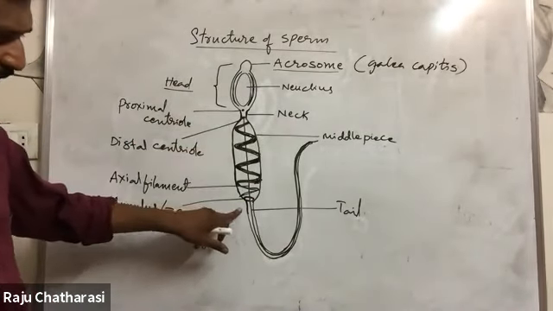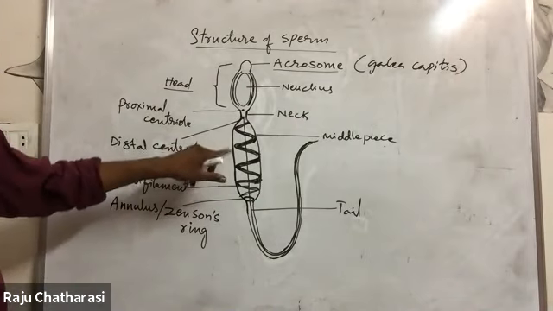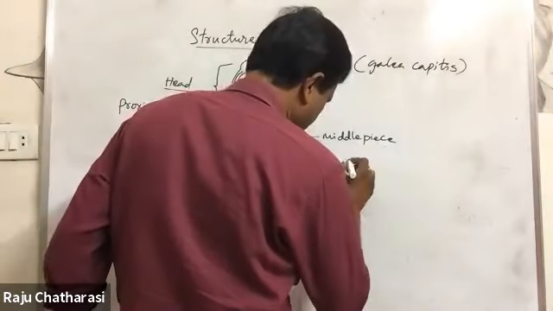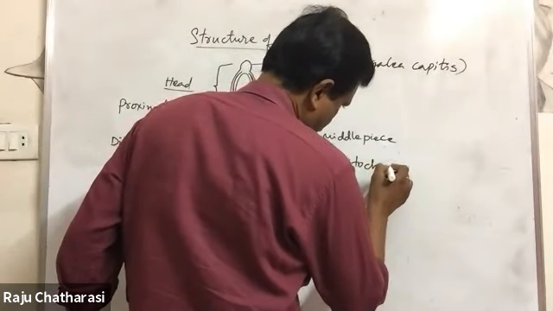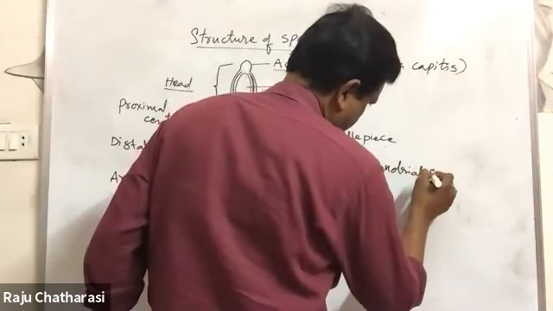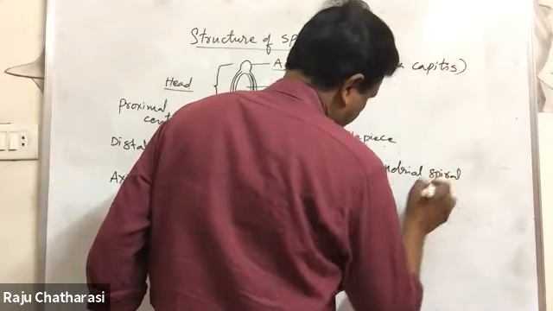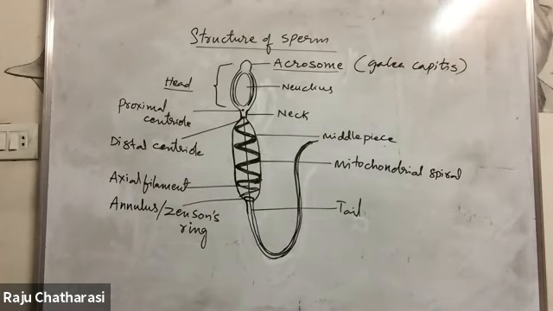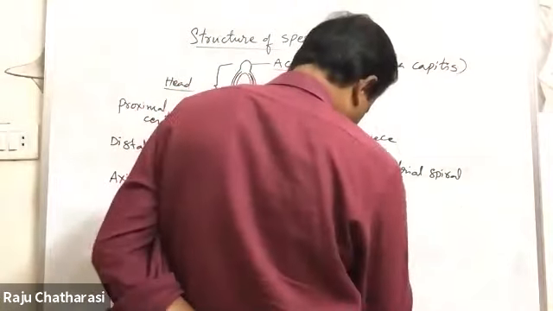Right. Next, tail. See here, what is this? Mitochondrial spiral. Another name is also there, that is Nebenkern sheath.